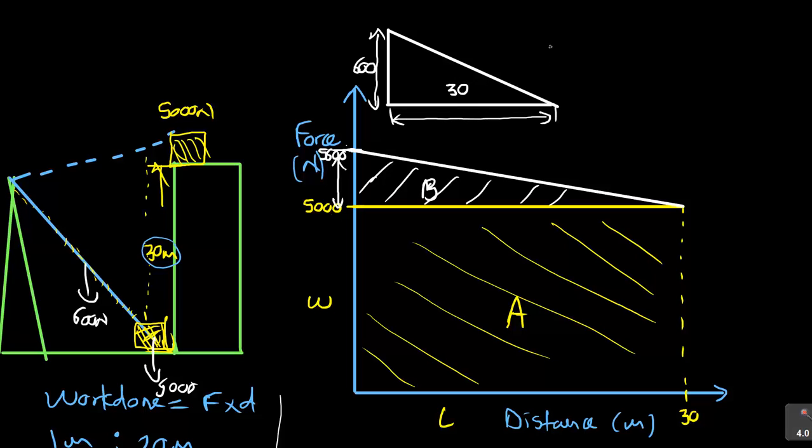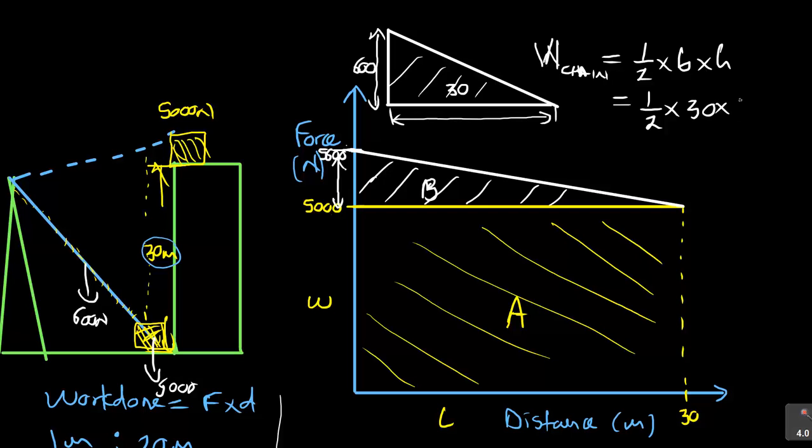How do you find the area here? Remember, area is our work. We said work done is the area. So work done on the chain is equal to half times base times height. This is the area under. Half times base times height: one half, the base is 30, and the height is 600.